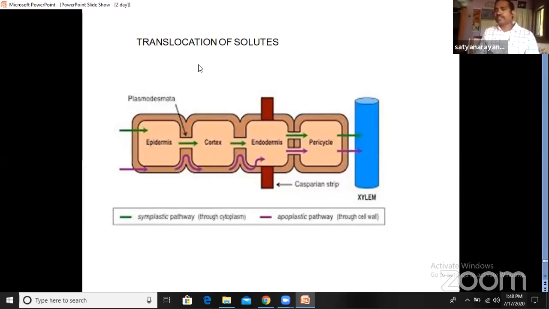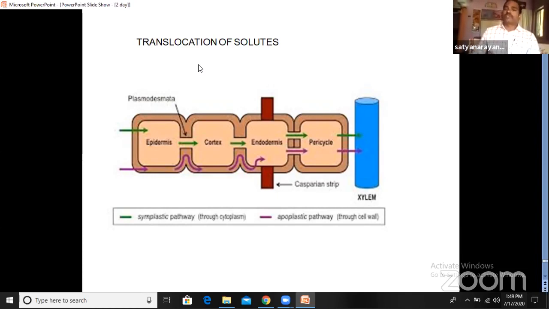Translocation is, in other words, transport: how the water, minerals, and food material are transported. We learned that xylem is useful for the transport of water and minerals, and phloem is useful for the transportation of food material. So here we are learning about the xylem only, because it deals with mineral nutrition.